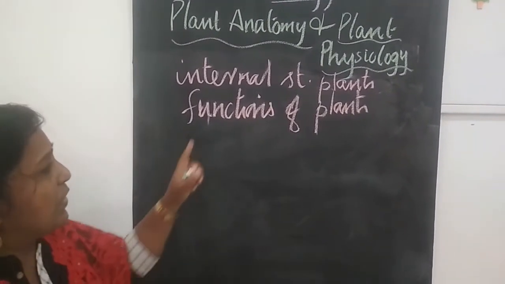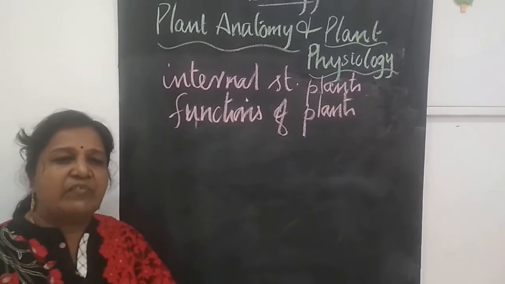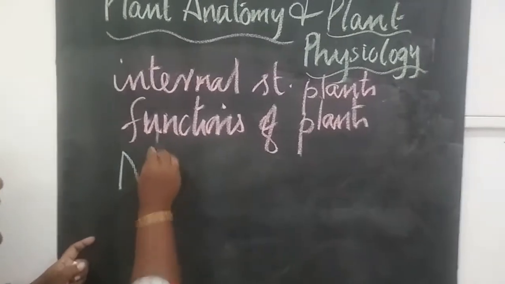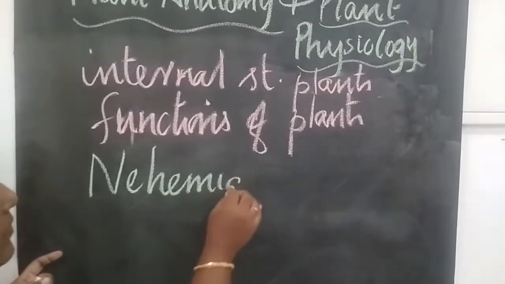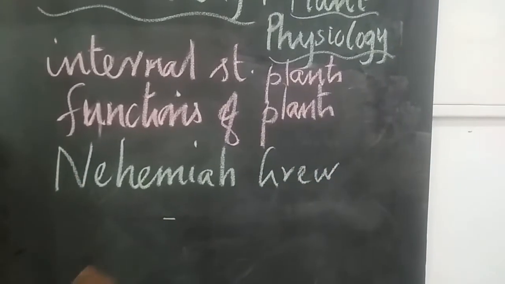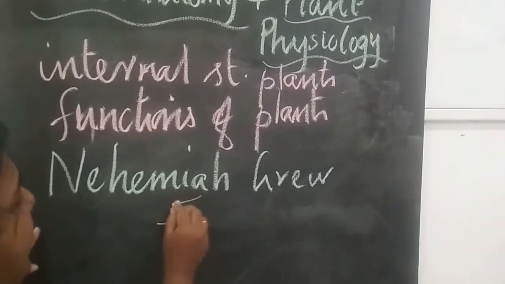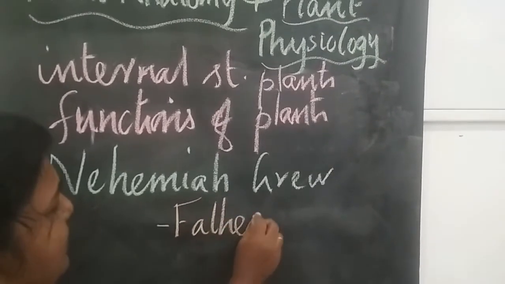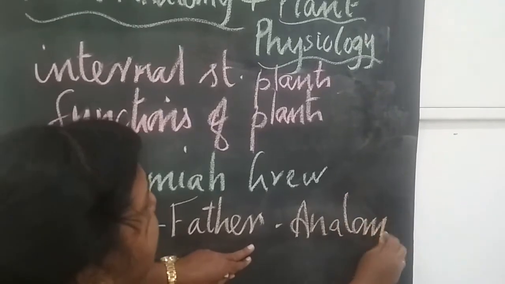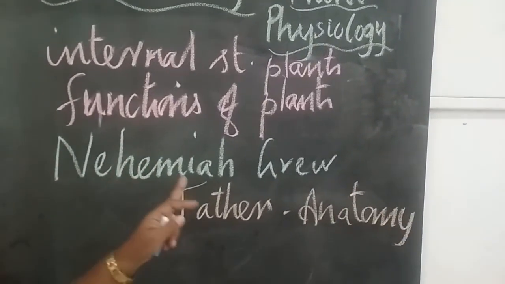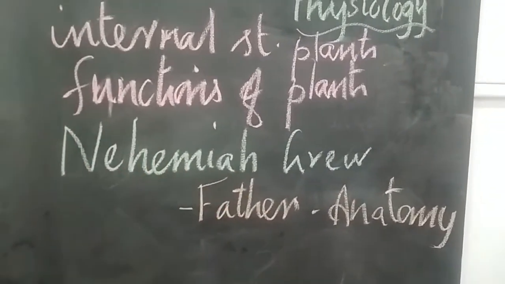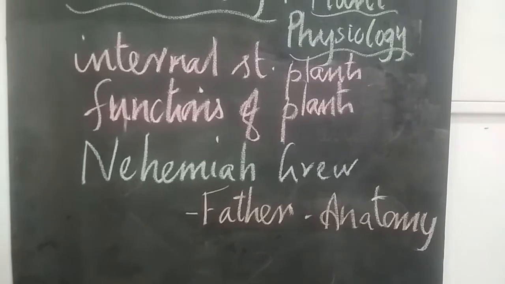Now, the internal structure of plants was first described by Nehemiah Grew. And this Nehemiah Grew is said to be the father of anatomy. So who is the father of anatomy? Nehemiah Grew. He is said to be the father of anatomy.